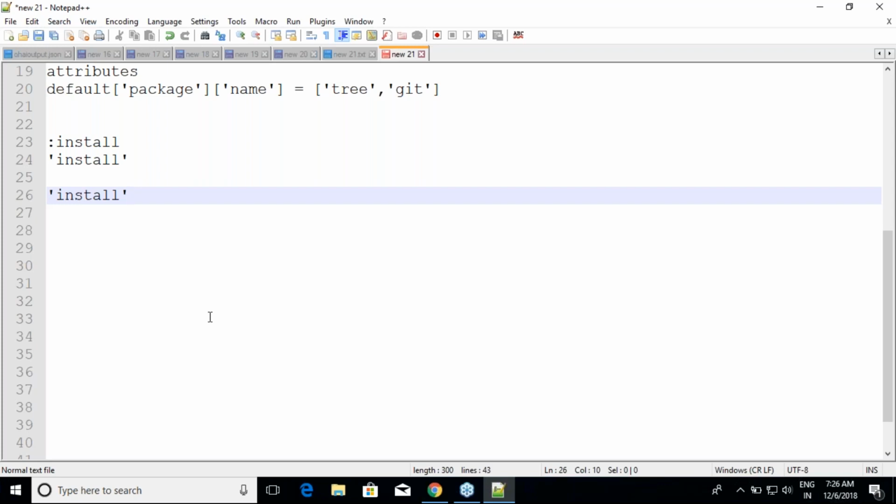It is an effective memory allocation for the people who basically are looking at what this colon and install is. Colon and install is nothing but a single quotes install. It is a string with that value, right?